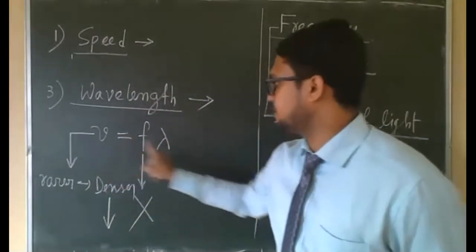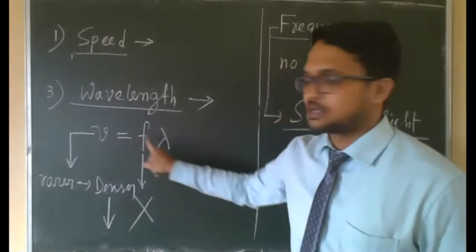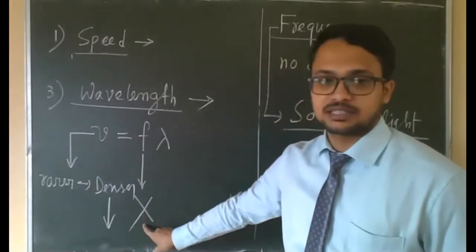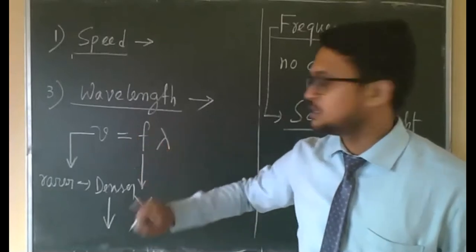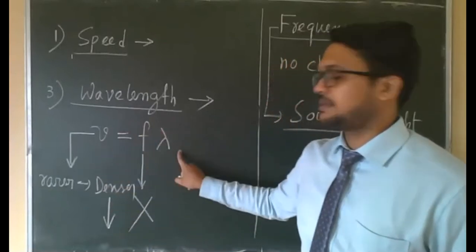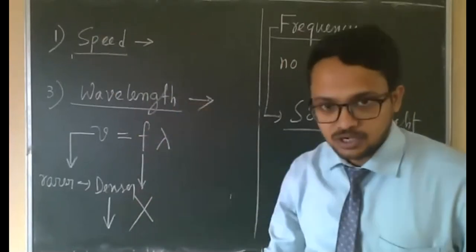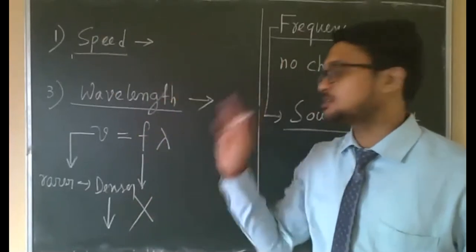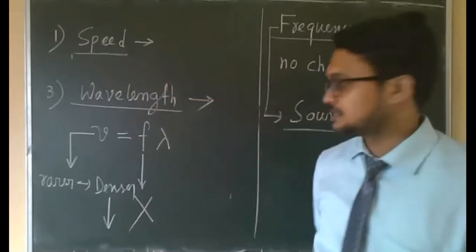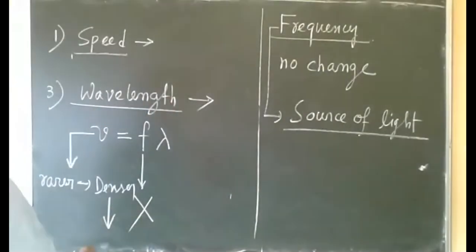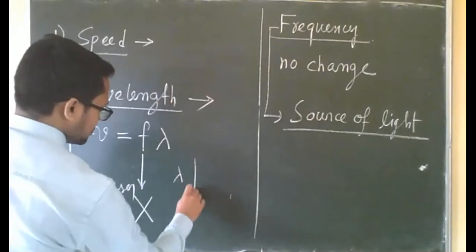Now look, speed and wavelength are directly related because frequency is constant, frequency is not changing. So velocity, speed and wavelength are directly related. That means if speed decreases, wavelength will also decrease. If speed increases, wavelength will also increase. So rarer to denser, speed decreases, so wavelength will also decrease.